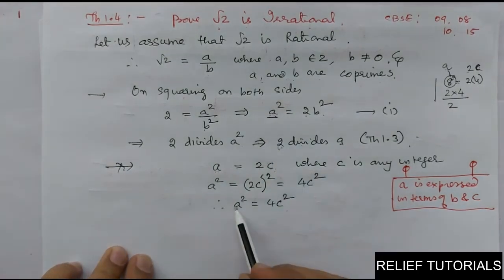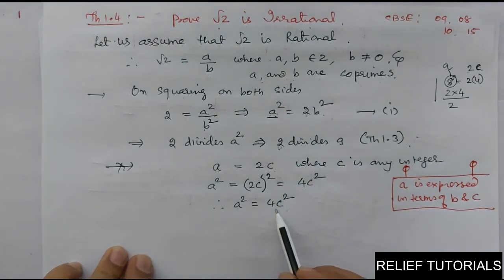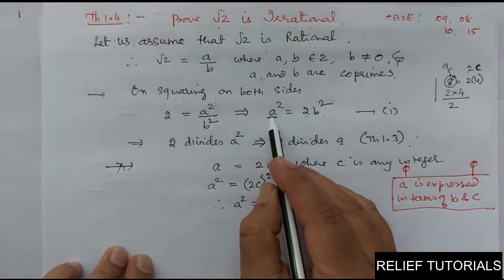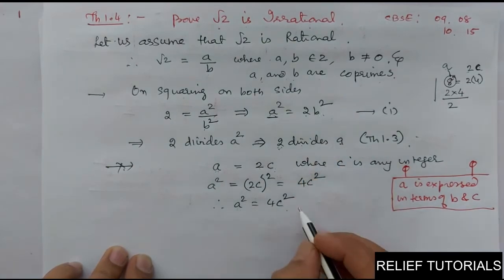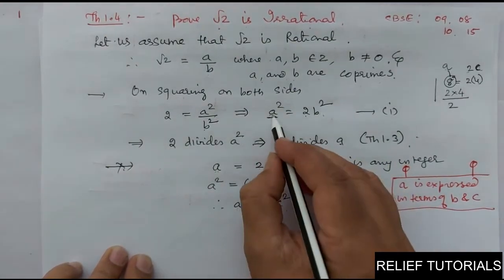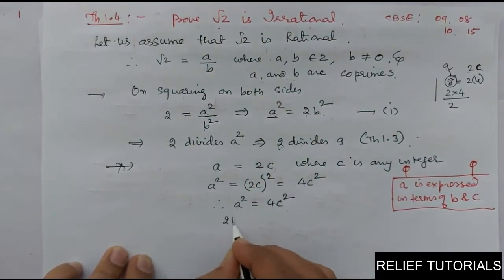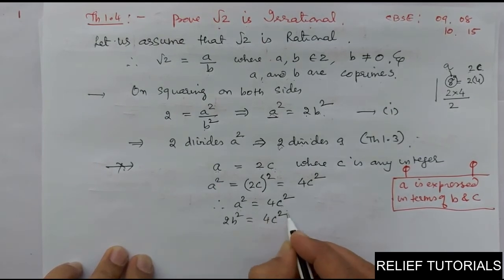See now, a square is equal to 4c square, but a square is equal to 2b square. So I can say, from 1 and 2, I can write here 2b square is equal to 4c square.